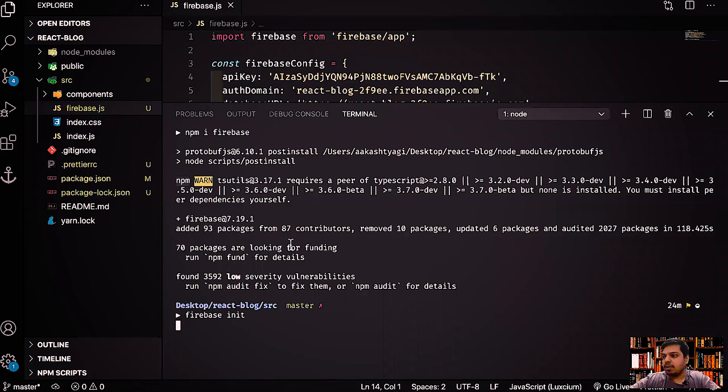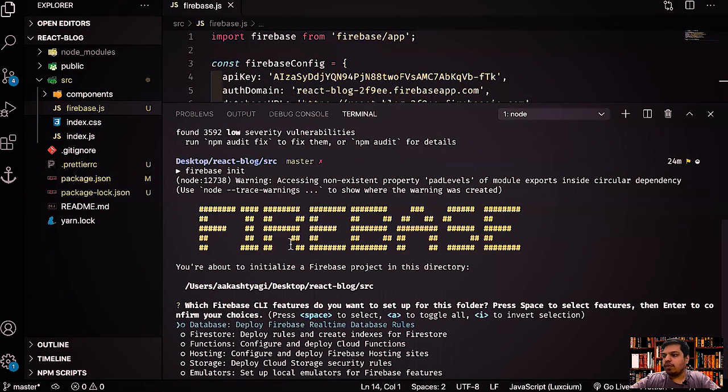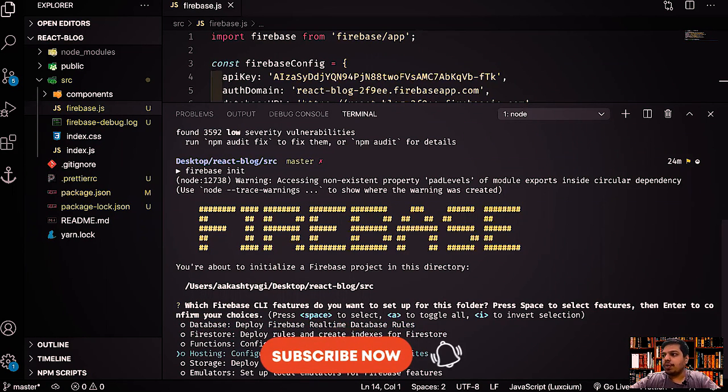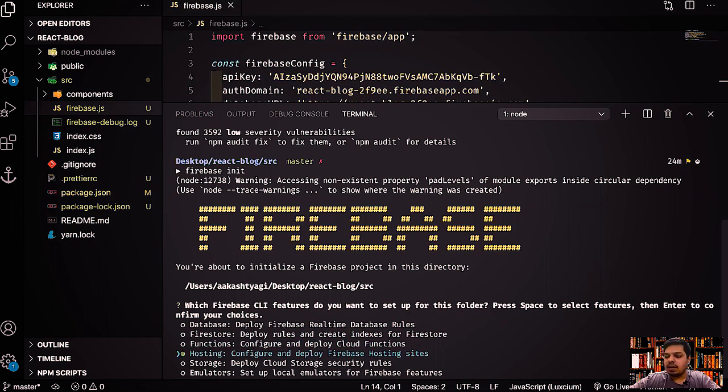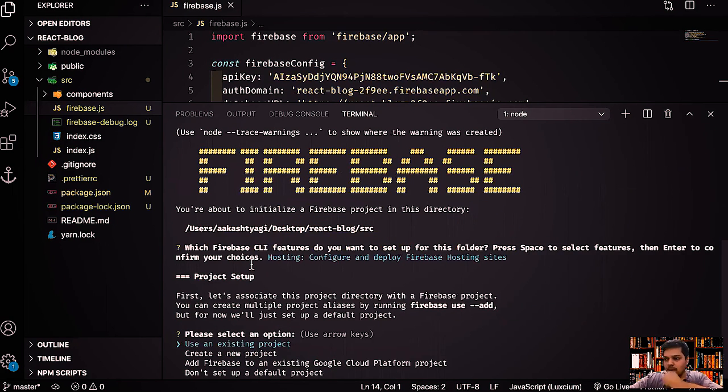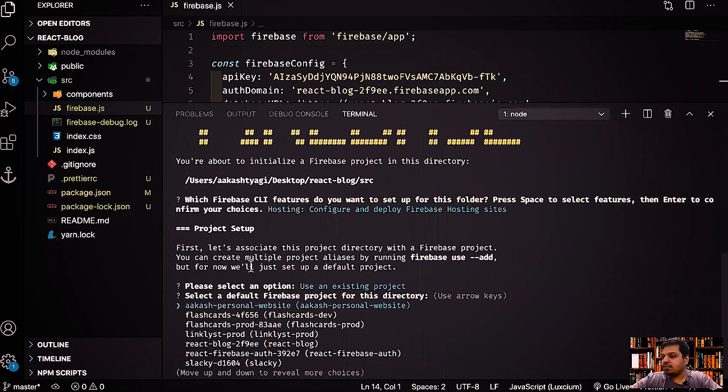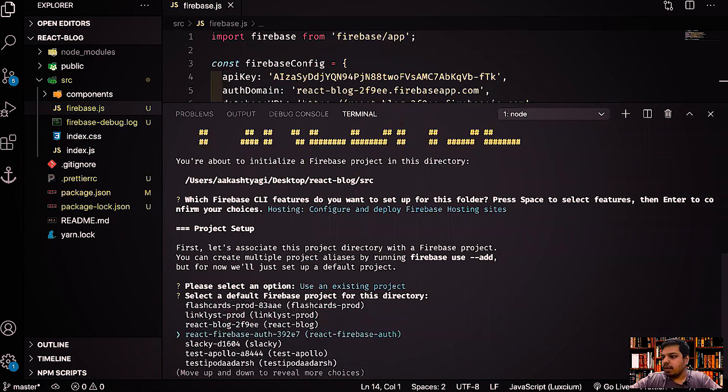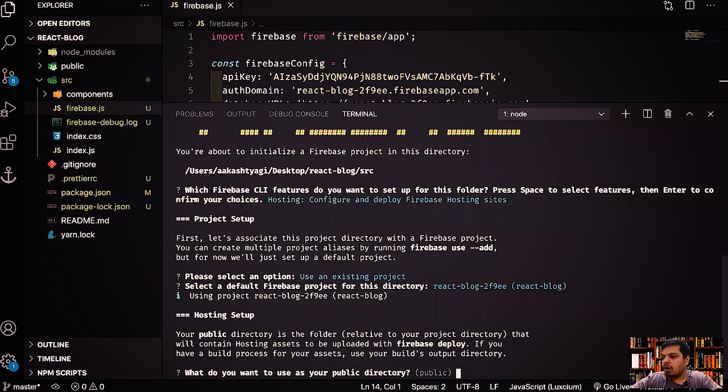That's great. And now you can see that within a few seconds we have done this, right? You have to select which part of Firebase you want to use. I want to use hosting. Just use the up and down arrow keys to navigate. I click hosting, select it, press enter. I'll use an existing project, press enter again. And this will be React blog over here. So we'll use this React blog and it asks what do you want to use as a public directory.